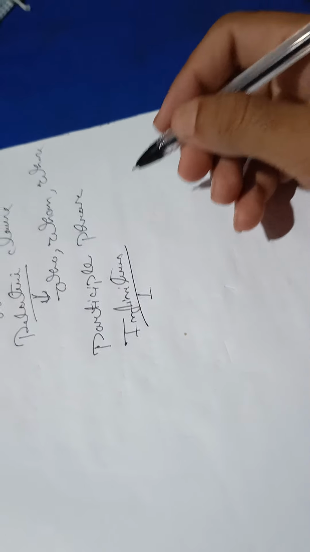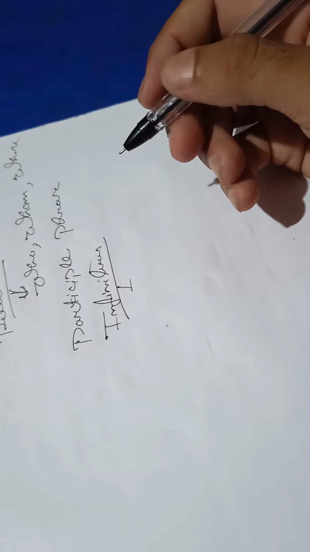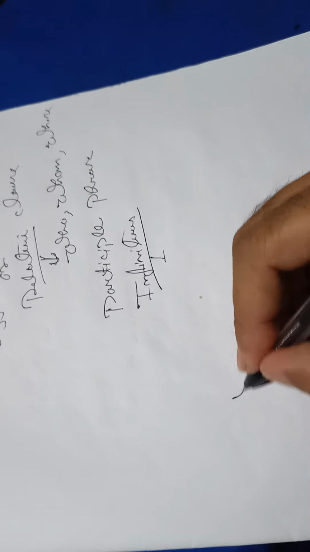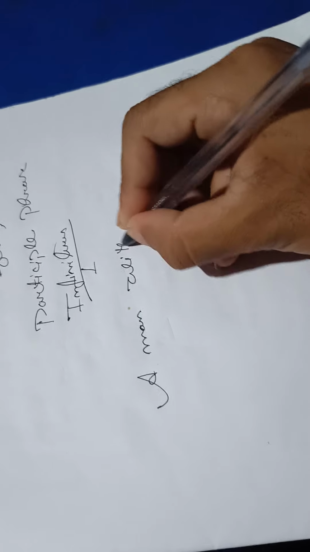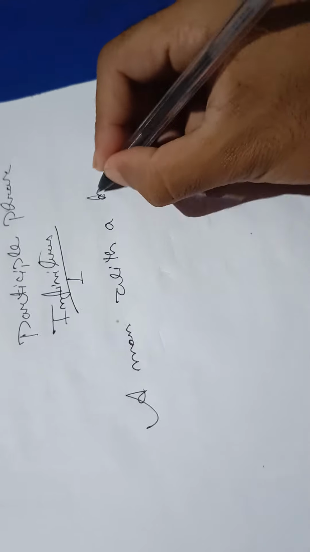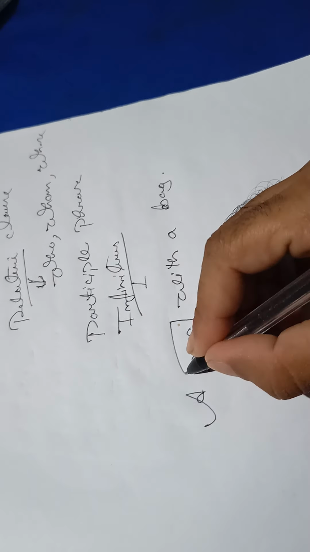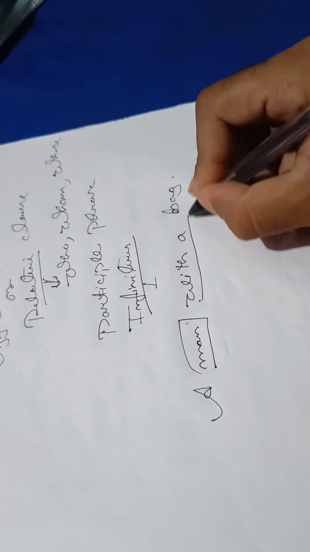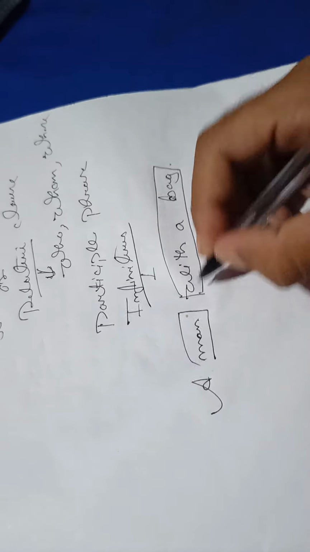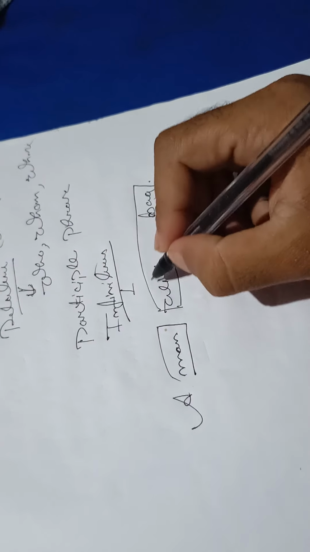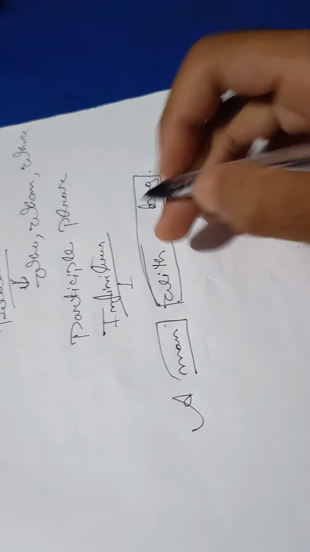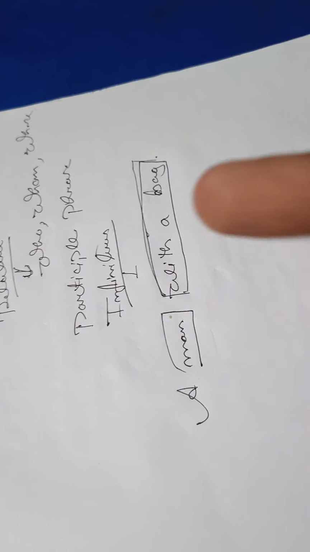Okay, let's take an example now. A man with a bag. Here which one is the head word? Man. Now with a bag, what is this? This is a prepositional phrase, right? And it is working as what? It is working as an adjective phrase. Why is it working as an adjective phrase?